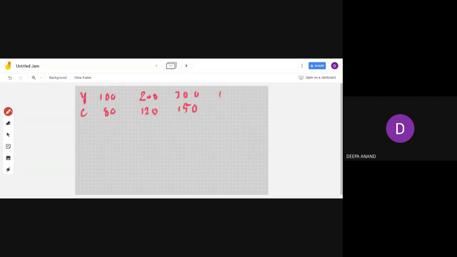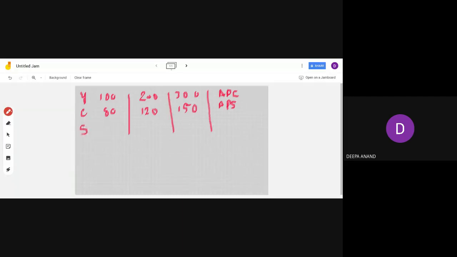What do you have to find out? APC and APS. Do it fast. Ma'am, APC equals 0.8, 0.6 and 0.5. And APS equals 0.2, 0.4 and 0.5. Yeah, let the others also do it. We'll give one more minute for everybody. And Priyanshu, do it neatly, systematically, okay?